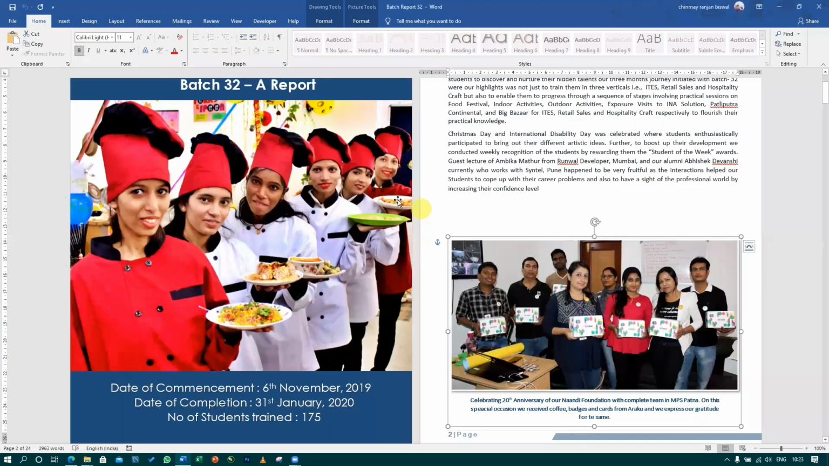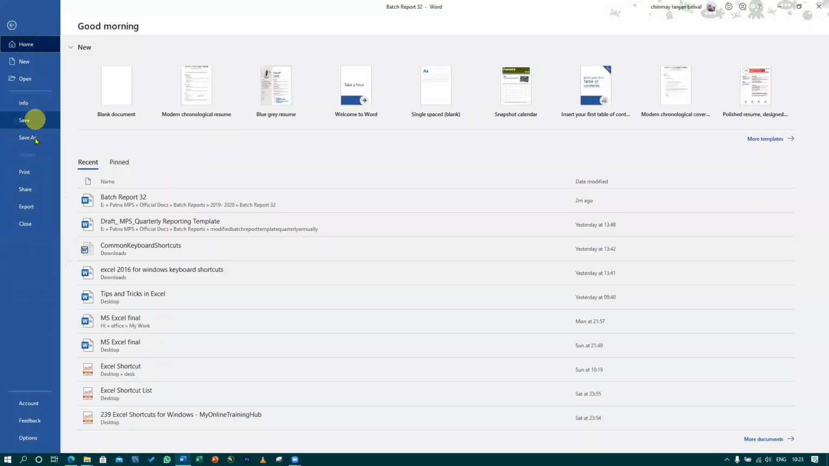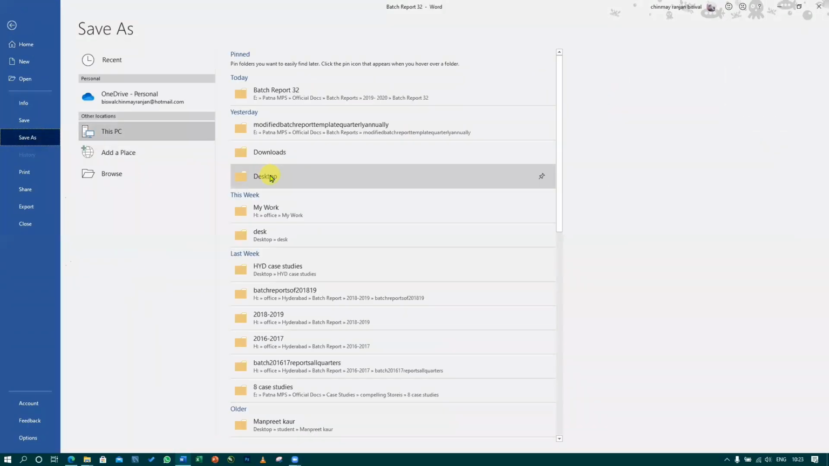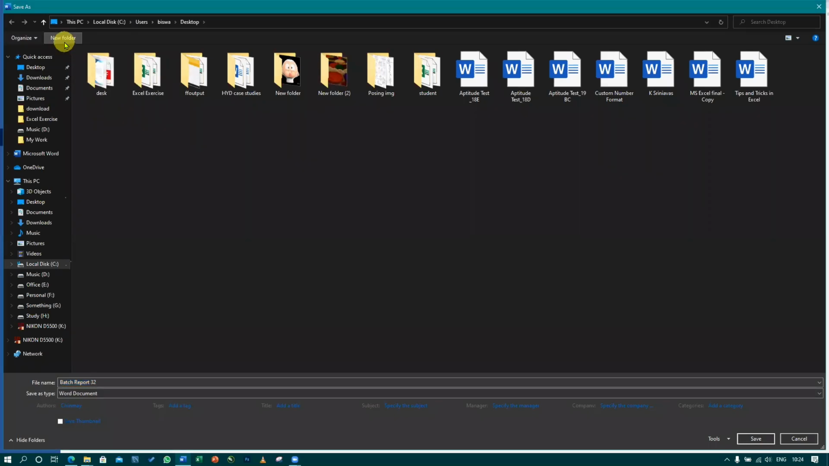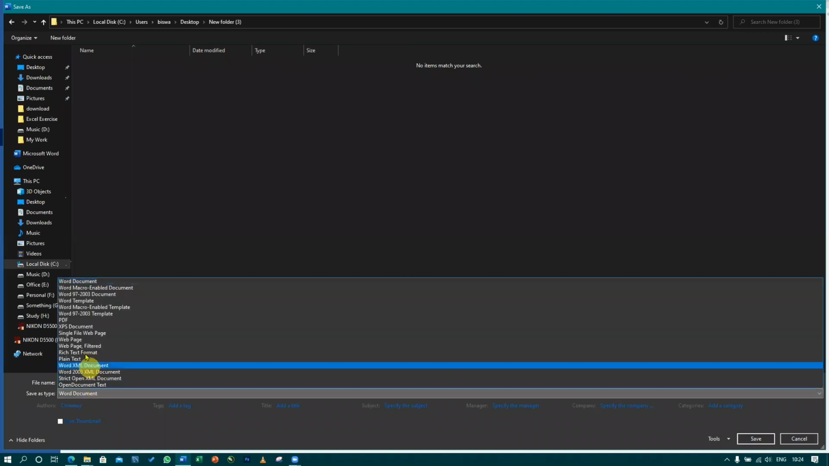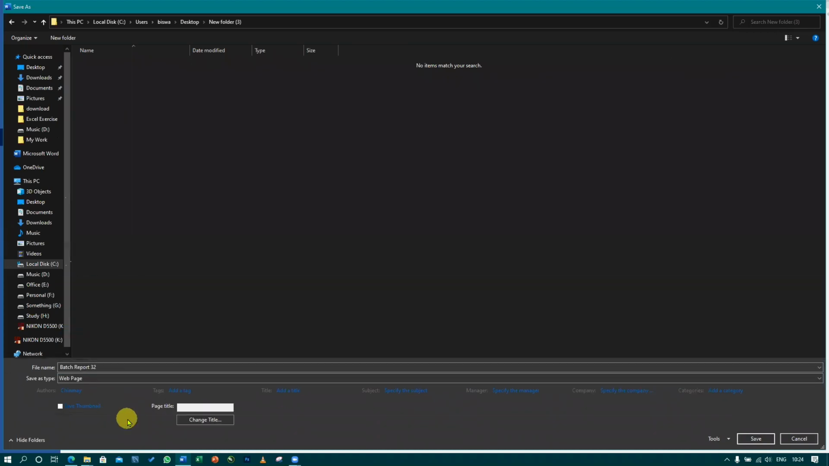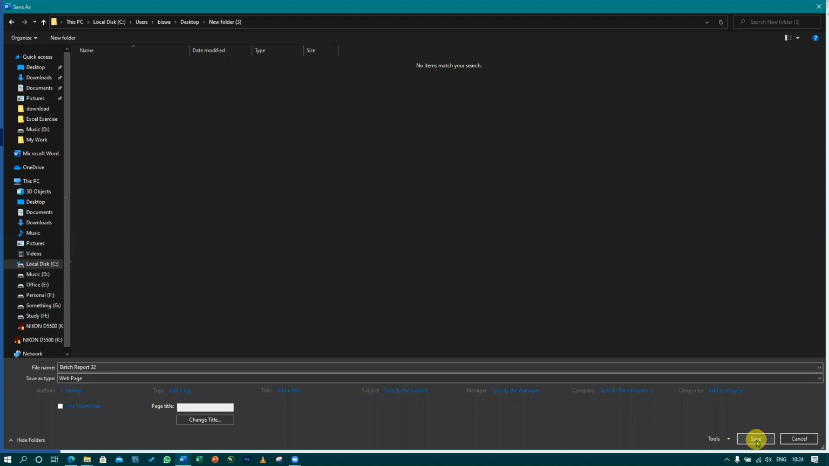But see, in MS Word, what we can do? This is not a method. Let me tell you, this is a trick. Go to this file. Now save. Wherever you want to save, go there. So I'll create a new folder. Now, rather than saving it as a Word document, I will save it as a web page. समझ में आया? I will save it as a web page and then click on save button.